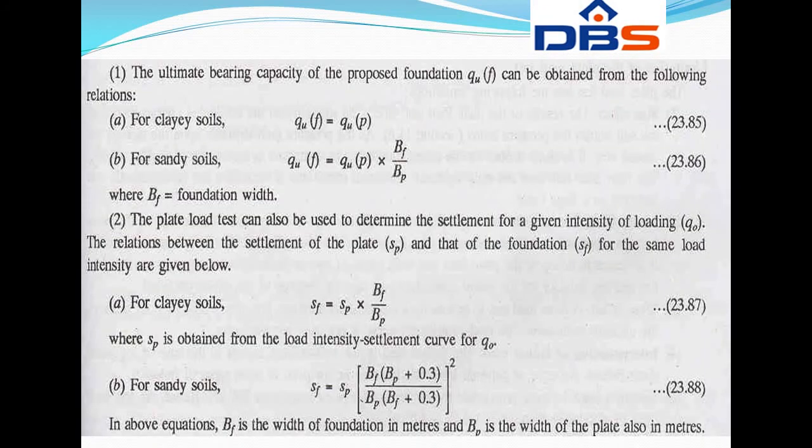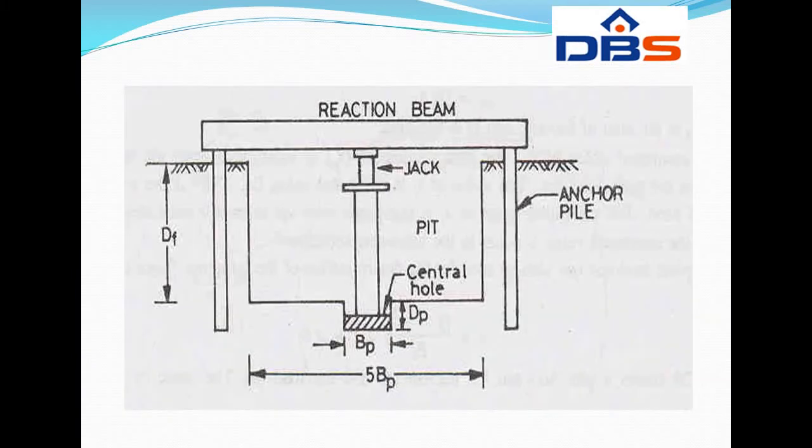For conducting the plate load test, the plate is placed in the central hole and load is applied by means of a hydraulic jack, which we can see in the figure. The reaction to the jack is provided by means of a reaction beam. Sometimes trusses are also used instead of the reaction beam to take up the reaction.